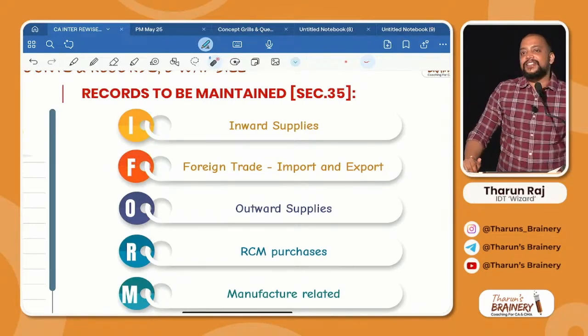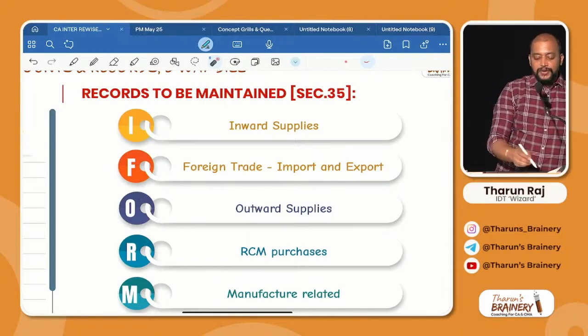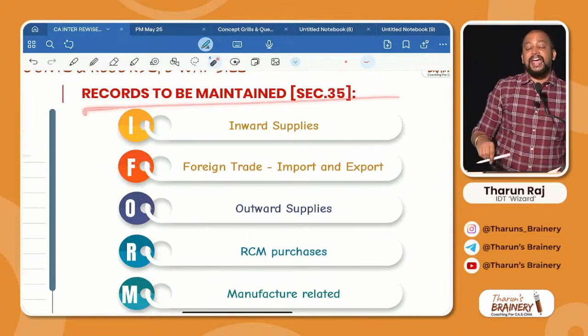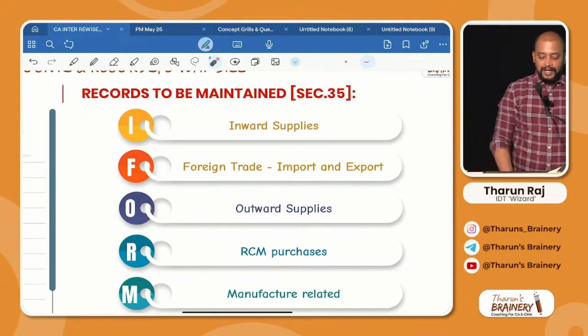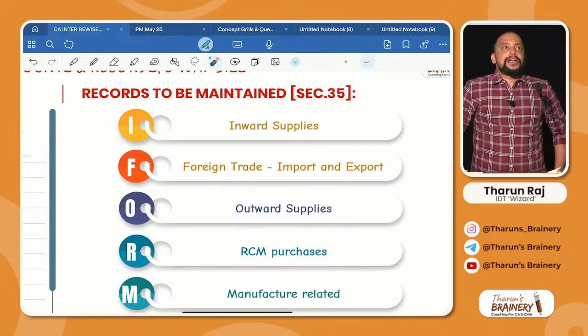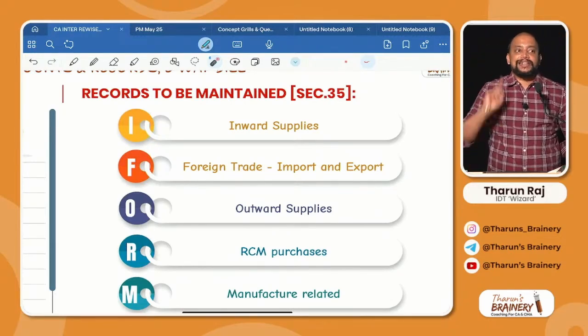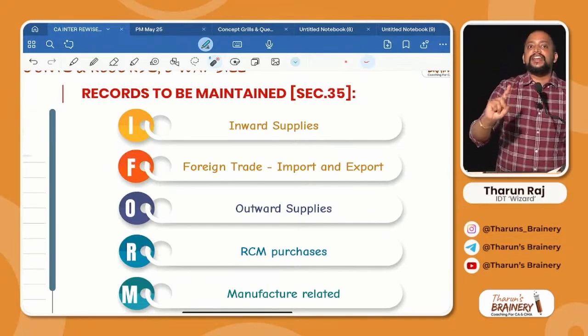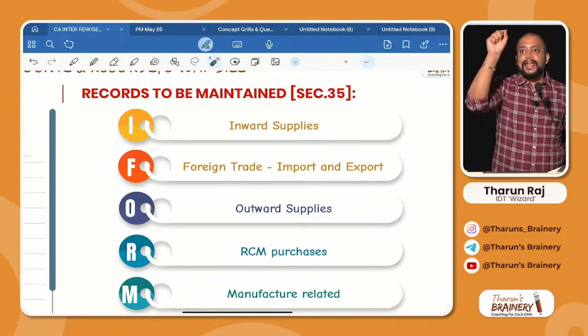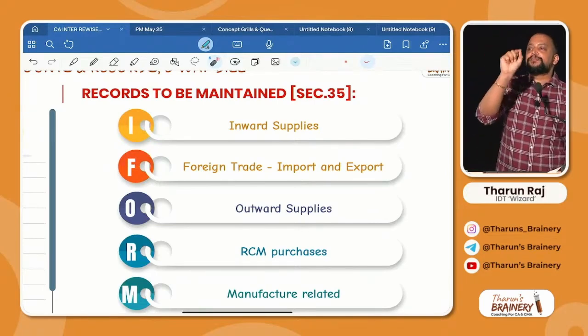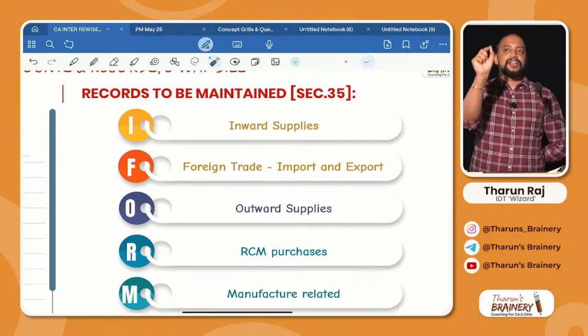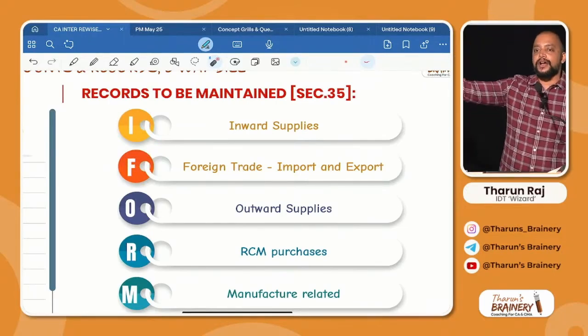See this section 35, what are the accounts and records to be maintained by every registered person? There are some accounts and records like I formats. These are the accounts and records. Again, don't write the mnemonic in exam, you write like pointers. Every registered person as per section 35 is required to maintain the following accounts and records.